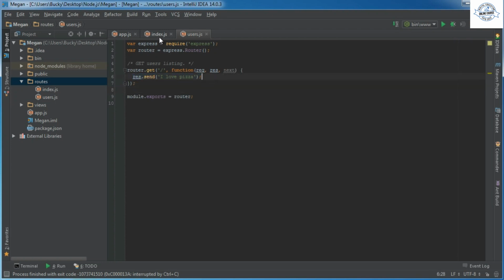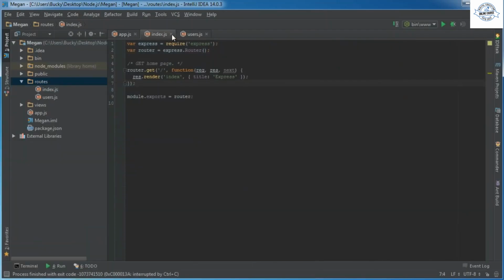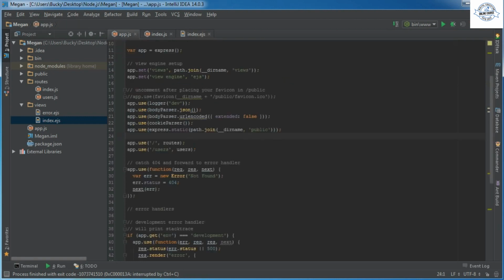Also, typically, instead of just sending a response right here, and we can actually see this in index, let me go back to index right here. What the brains, or your routes, are going to do is pretty much render a view. These views are, like I said, the HTML pages. So in this case, it was rendering index, which is your index EJS file. Let me put this left and right, and you can see really clearly what's going on.